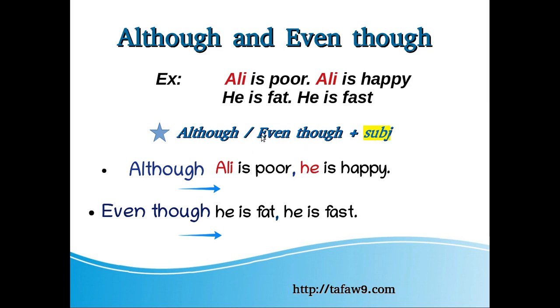So let's start with number 1. Ali is poor, Ali is happy. So the answer here, if we add although: Although Ali is poor, comma, he is happy. So there is no change, we change Ali here, it becomes he. Sentence number 2, we use although or even though, the same thing, بحال although, بحال even though. So we say he is fat, he is fast. Even though he is fat, comma, he is fast. So there is no change.